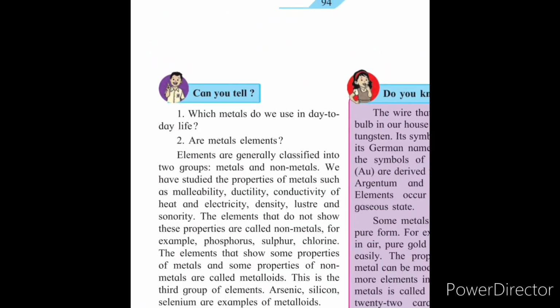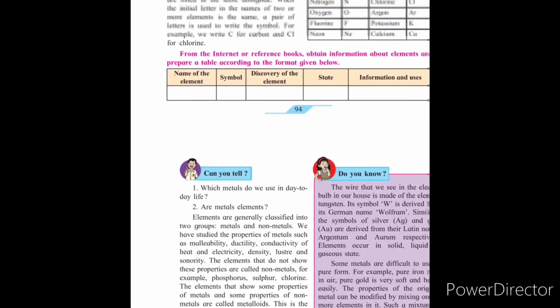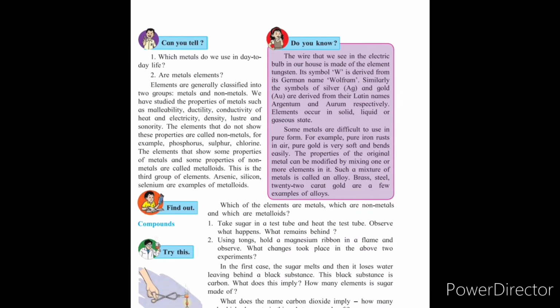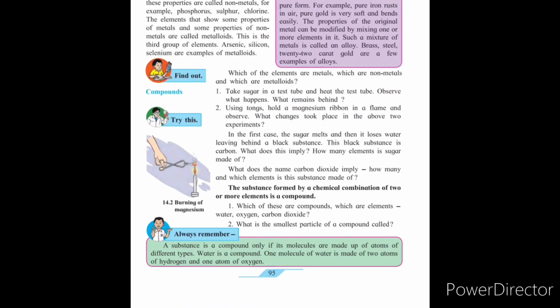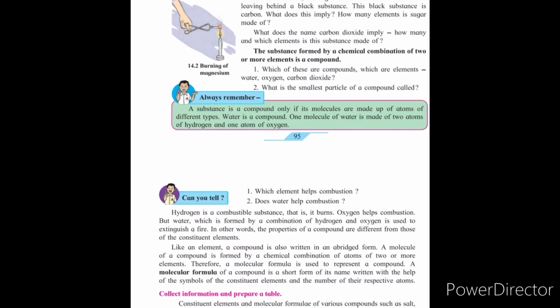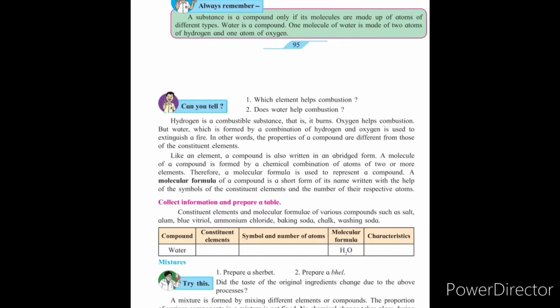These elements are generally classified into two groups, that is metals and non-metals. And a few substances show both properties, of metals and non-metals. These substances are called metalloids, such as silicon. They are substances which have characteristics of both the metals and the non-metals.